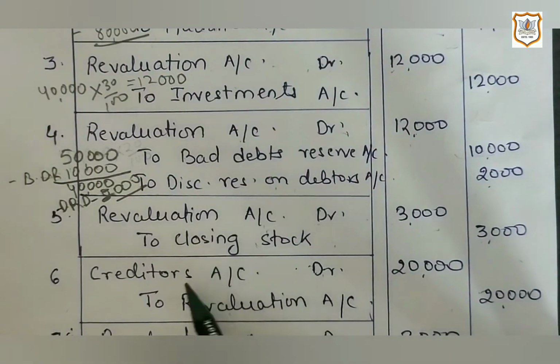We know that liability always has a credit balance, and if any kind of reduction is seen in liability, in that case liability will be debited. That's why here creditors is debited by rupees 20,000.